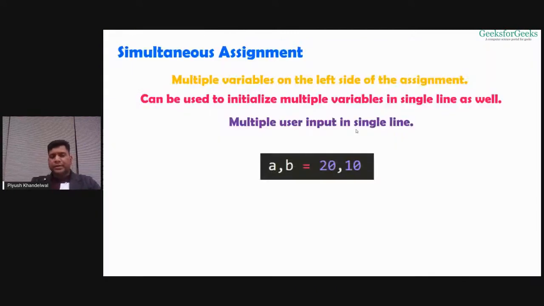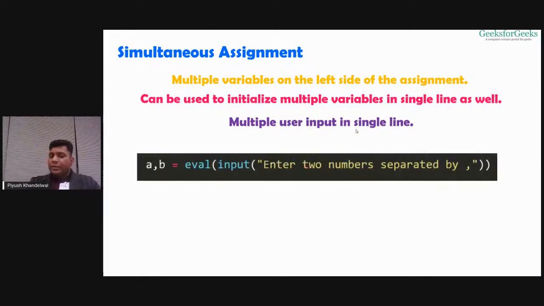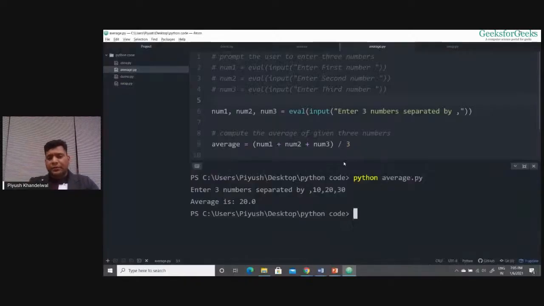Okay, so this is what it is. A comma b equals 10, 20, comma 10. If I can fix those values, I can ask the user also to enter those values, but the user has to make sure that he's entering the correct number of values. Right now, if I run python average.py and I enter only two values, I don't give three values, right?